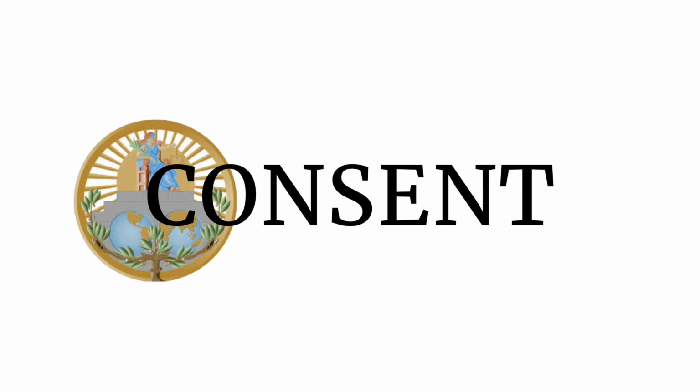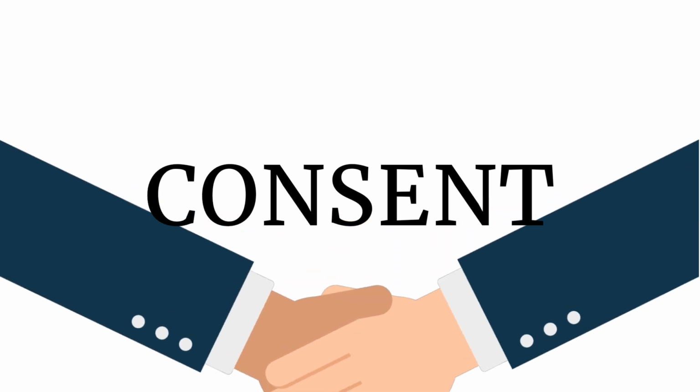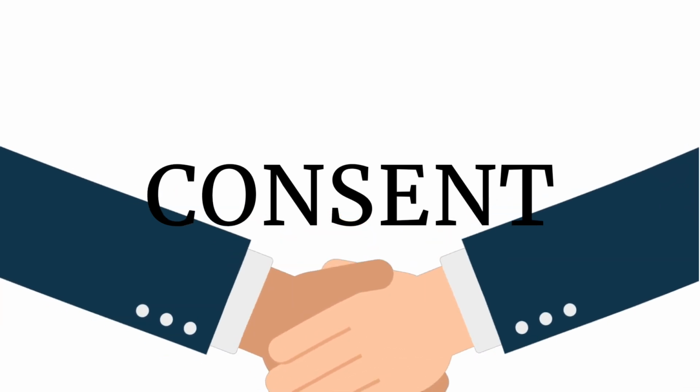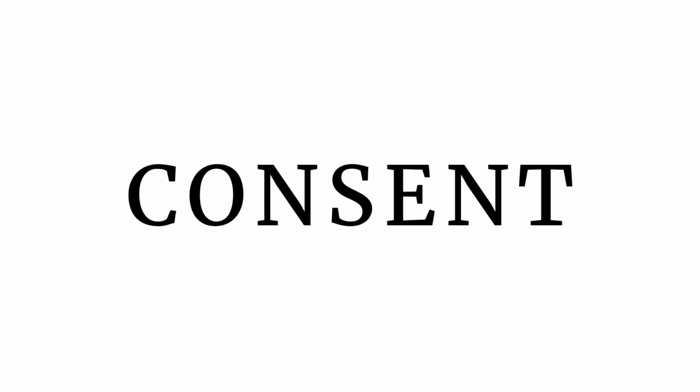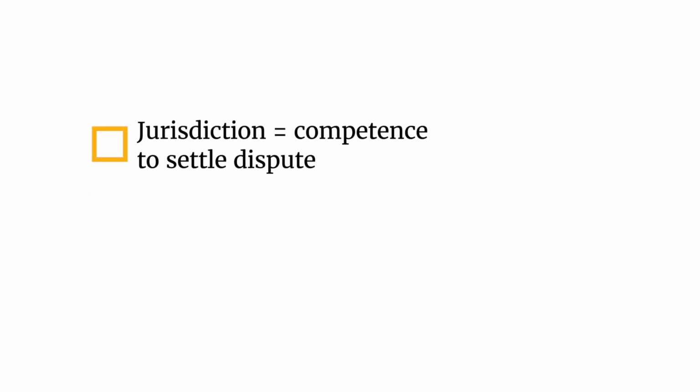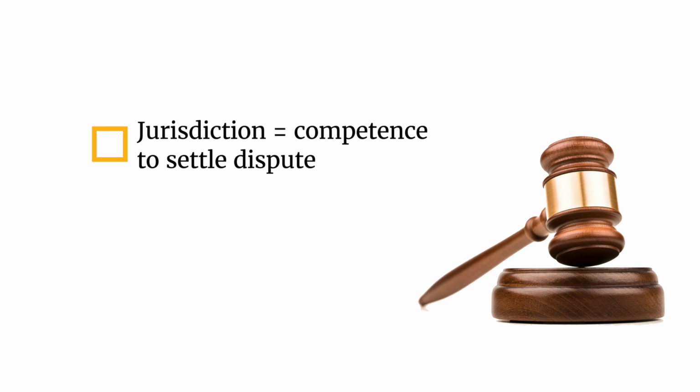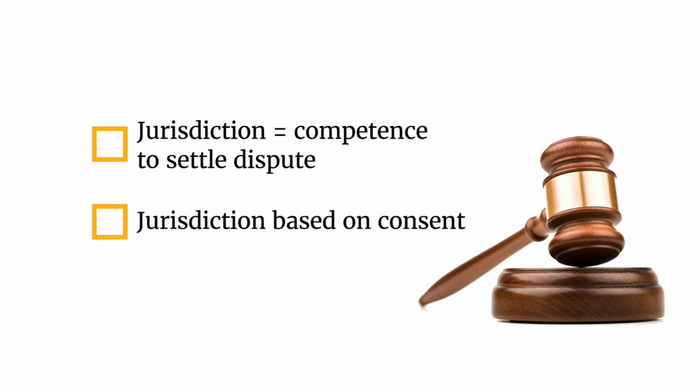This means that international courts and tribunals only have the power or the competence to decide on a dispute brought before it if and only if the states that are parties to the dispute have consented to this. The power or competence of a court to settle a dispute brought before it is called the jurisdiction of the court. Again, as I mentioned, consent forms the most fundamental condition for an international court to have jurisdiction. How is the jurisdiction of the ICJ then established?